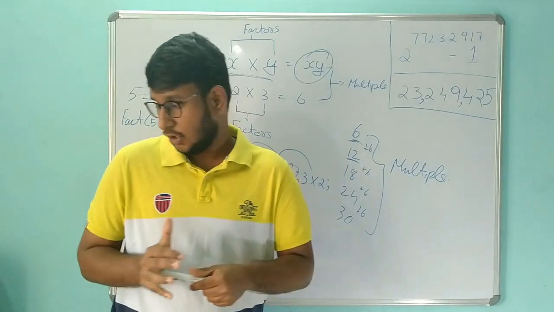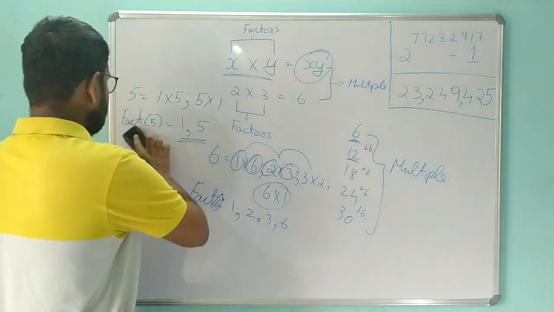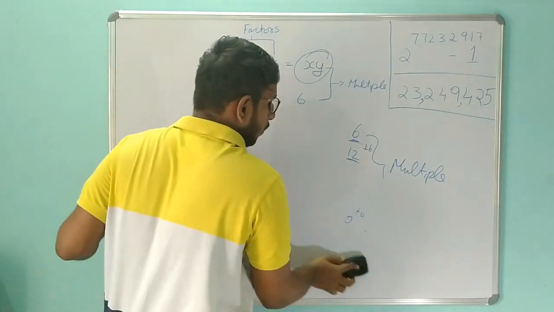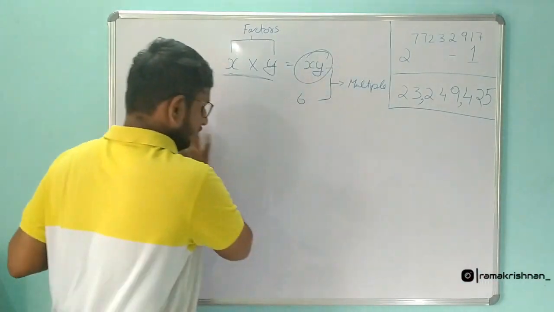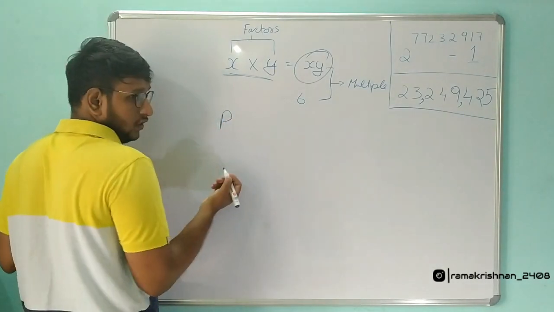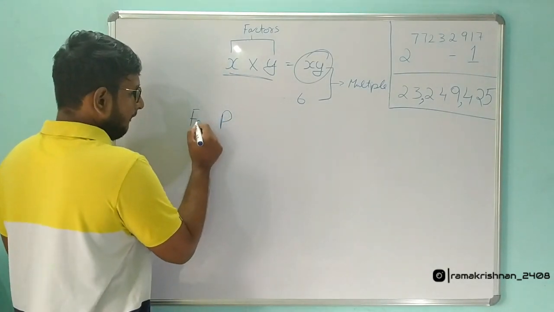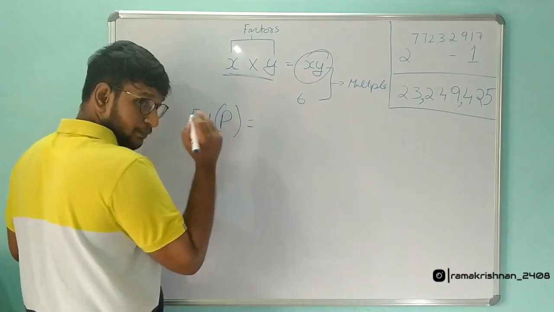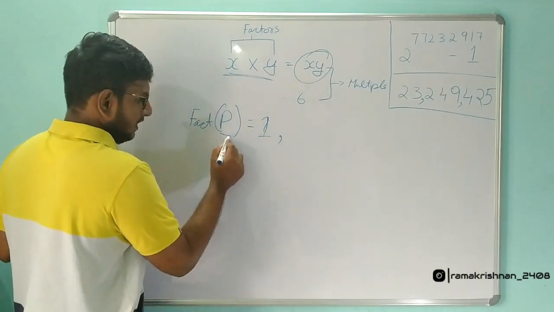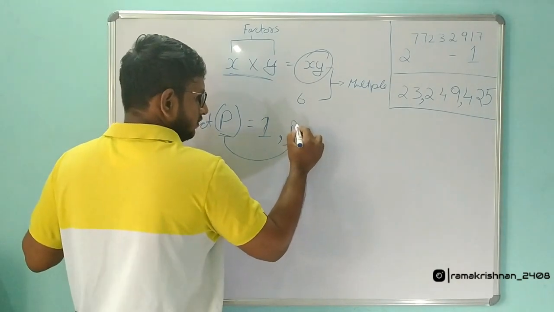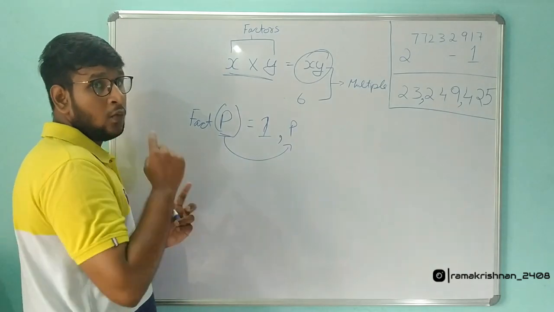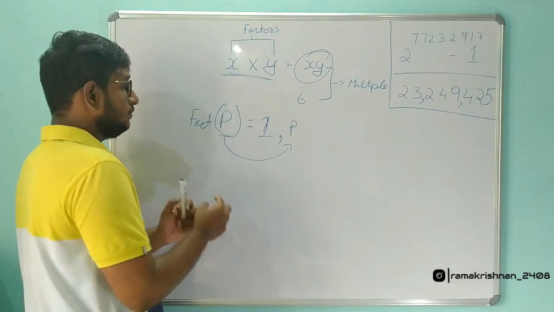Okay, so you understand the concept of what is a factor and what is a multiple, right? These two are very important in order to understand what a prime number is. A prime number is nothing but a number whose factors are 1 and the number itself. Let's say a prime number p. Its factors should be 1 and the number itself, in the sense p itself. There should be only two factors, and of those two factors one number should be 1 and the other number should be p itself.